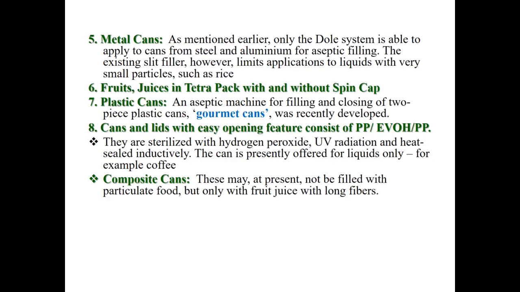Then fruit juice in Tetra Pak with and without spin cap. Then plastic cans, otherwise called gourmet cans. These are cans with lids with an easy opening feature, consisting of PP and EVOH or PP. They are sterilized with hydrogen peroxide, UV radiation and heat sealed inductively. The can is presently offered for liquids only, for example coffee. Then composite cans. They may not be filled with particulate food but only with fruit juice with long fibers.